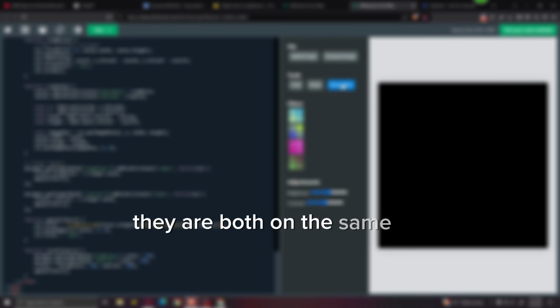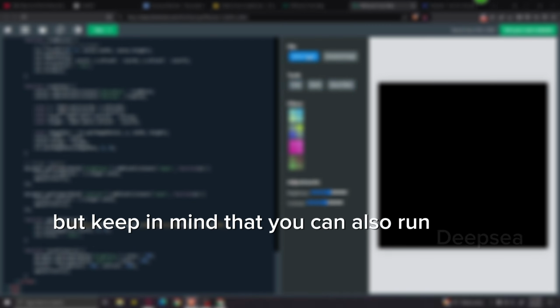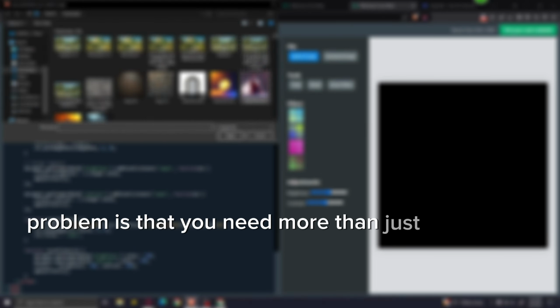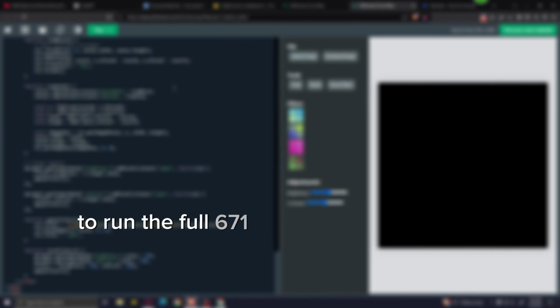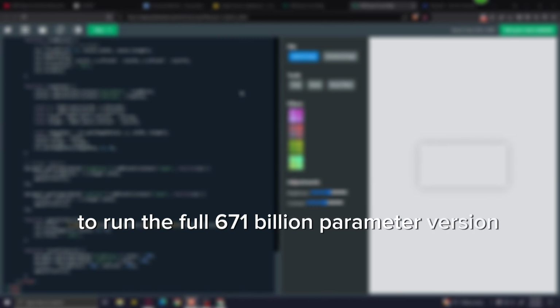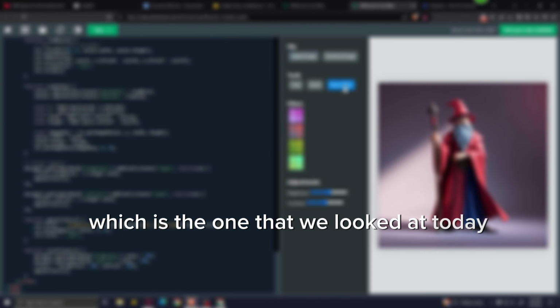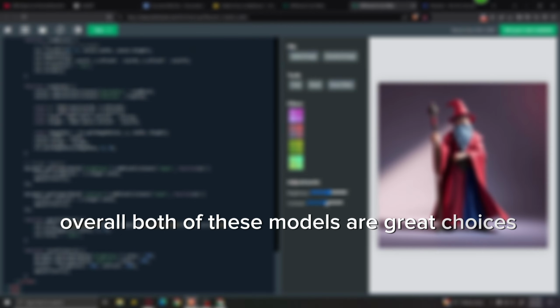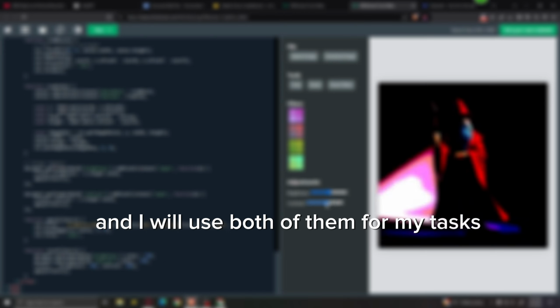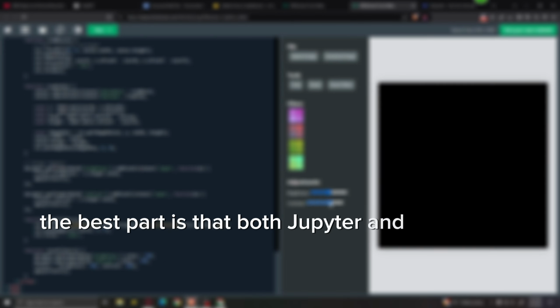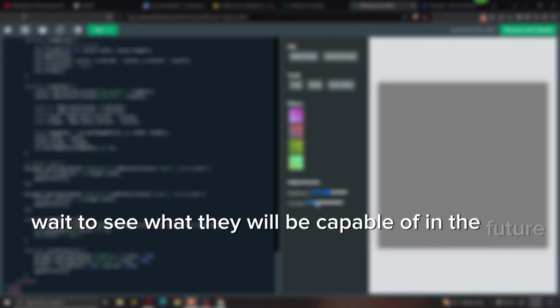They are both on the same level, but keep in mind that you can also run DeepSeek locally on your computer, so you can avoid all of these server busy errors, which is a nice advantage. Only problem is that you need more than just a beefy GPU to run the full 671 billion parameter version, which is the one that we looked at today. Overall, both of these models are great choices and I will use both of them for my tasks. The best part is that both ChatGPT and DeepSeek are in their early stages and I can't wait to see what they will be capable of in the future.